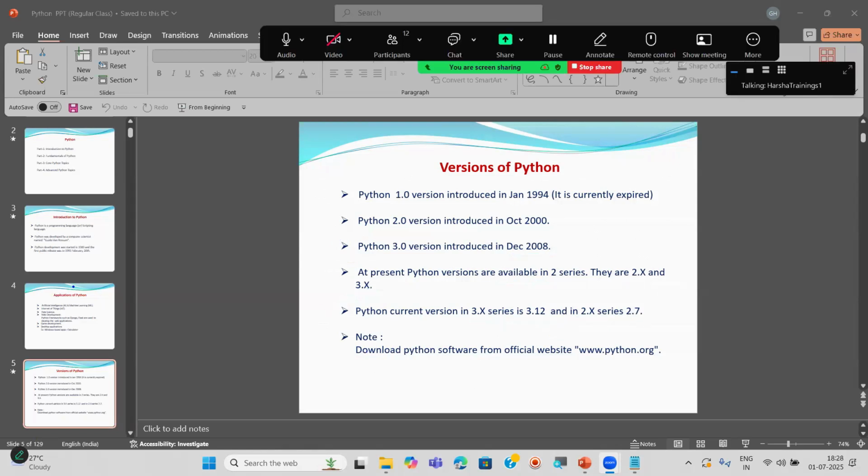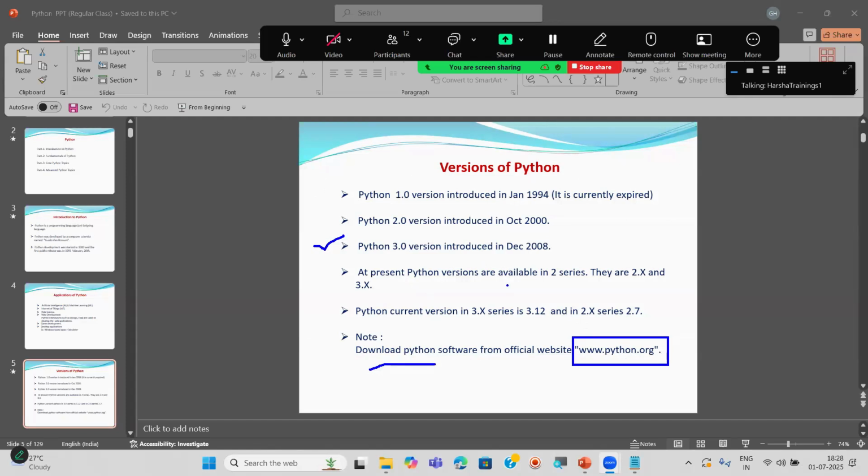How do we know all these? For this, there is one website. From that website, we can find all these Python software versions, and we can also download them. That website is www.python.org. This is the official Python website. From here you can find all the versions of Python, and you can download whichever version you want.